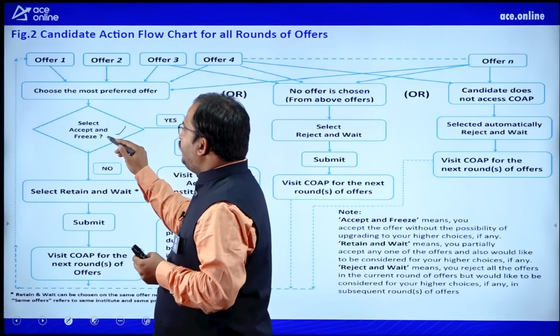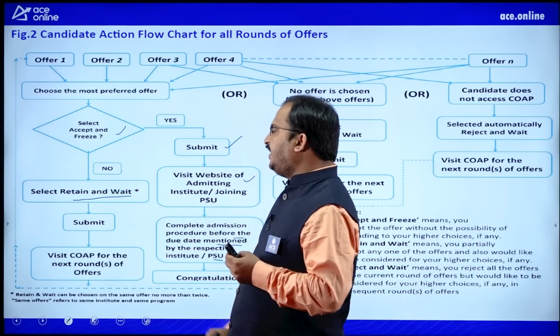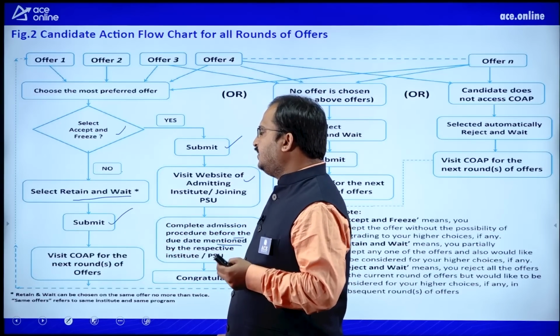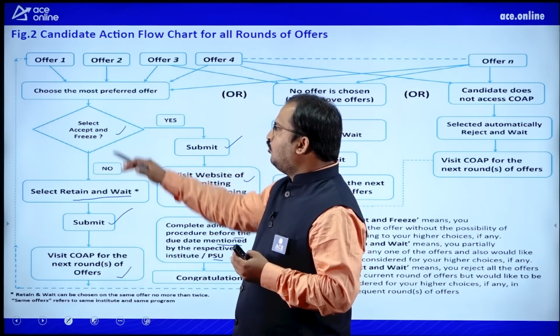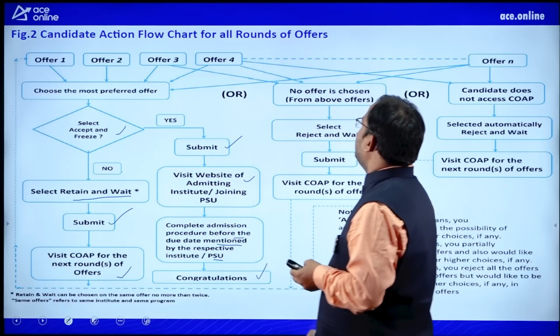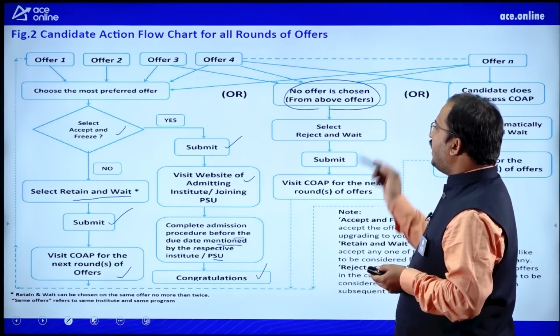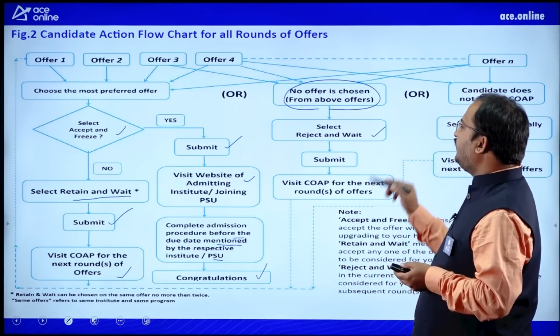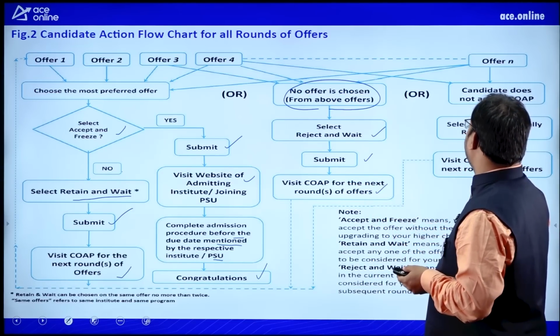See, if you didn't click on accept and freeze, then you can select retain and wait, then click on submit button, then visit the COAP for the next round of offers. So two options are there here, dear students. So if no offer is chosen from above options, select reject and wait and submit. So visit COAP for the next round of offers.